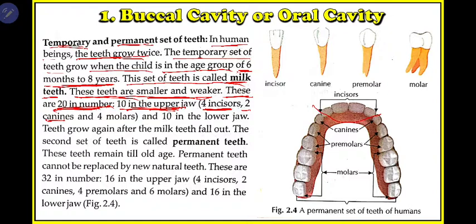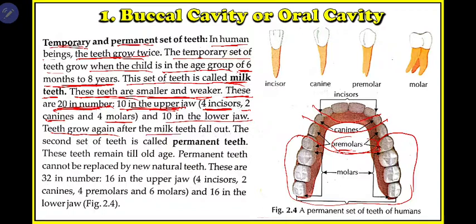Then 2 canines, similar to us. But they don't have premolars. They directly have 4 molars, and 10 in the lower jaw of the same type.